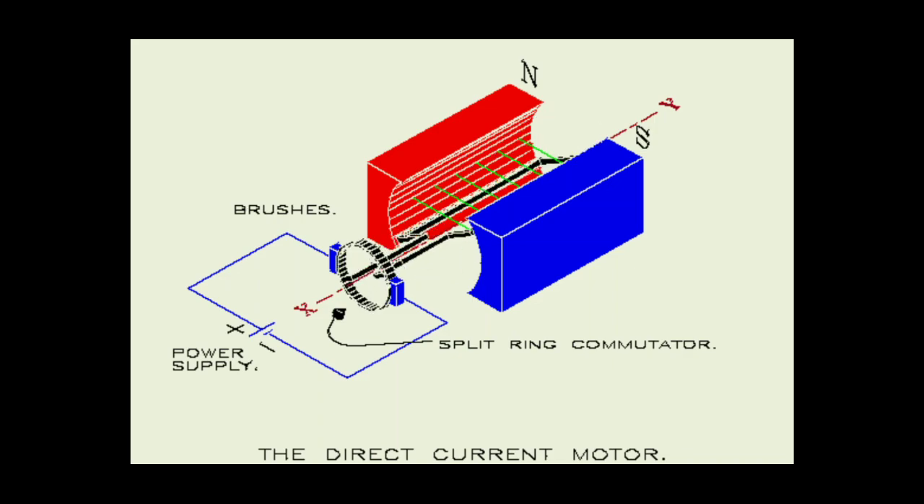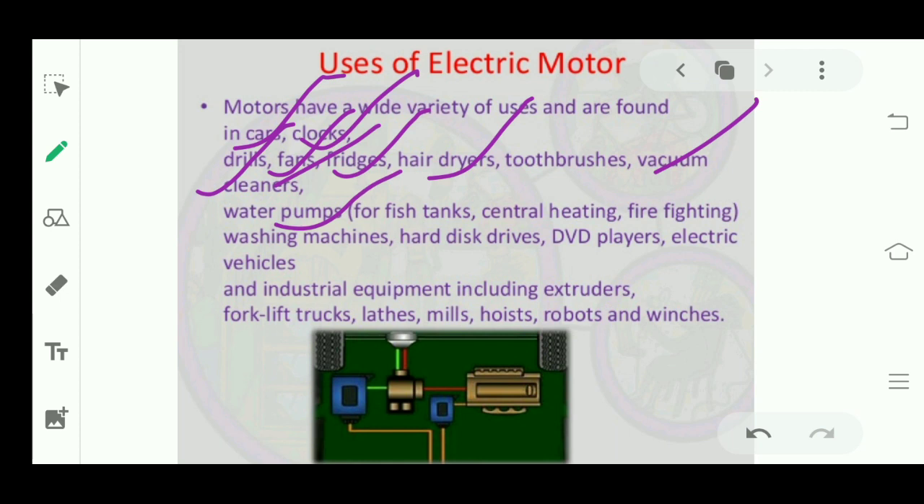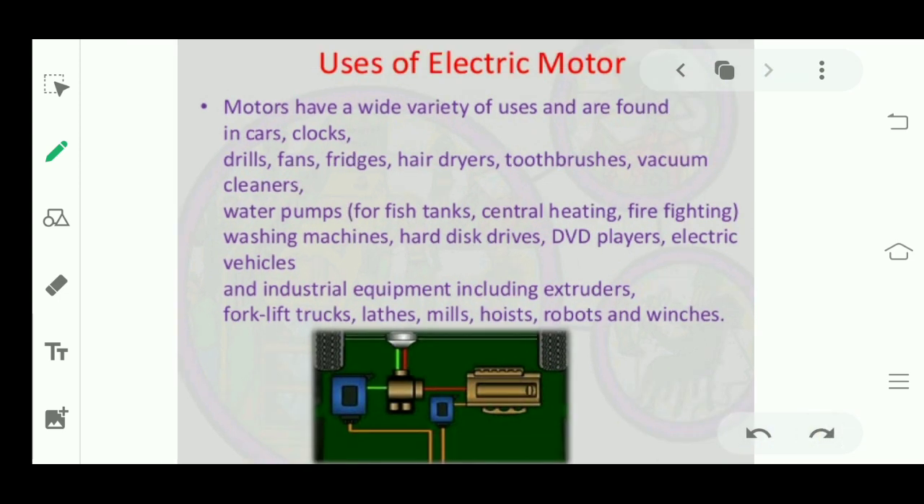Now let's see the uses of electric motor. Motors have a wide variety of uses. It can be used in many places. So what are the things in which we use electric motors? We use electric motors in cars, clocks, drills, fans, fridges, hair dryers, vacuum cleaners, water pumps, washing machines, hard disk drives, DVD players, electric vehicles. There are many things which use electric motors.